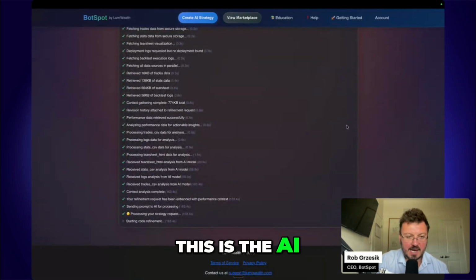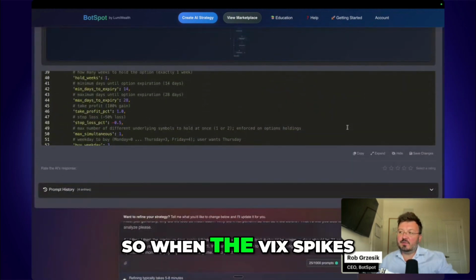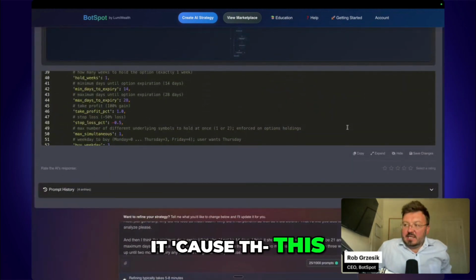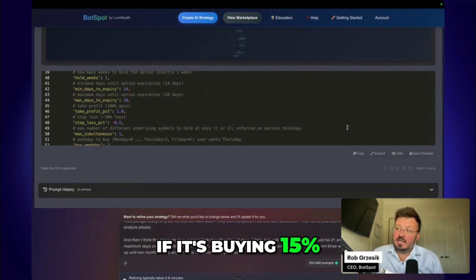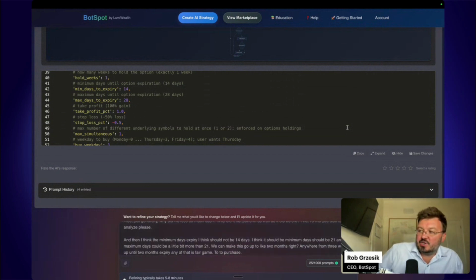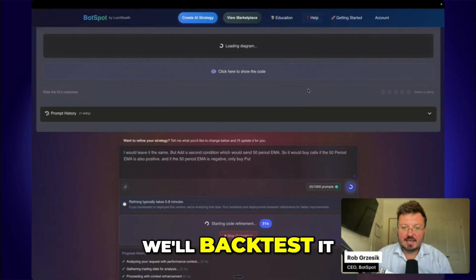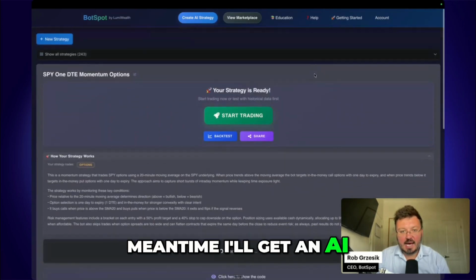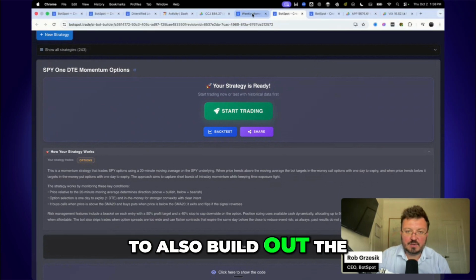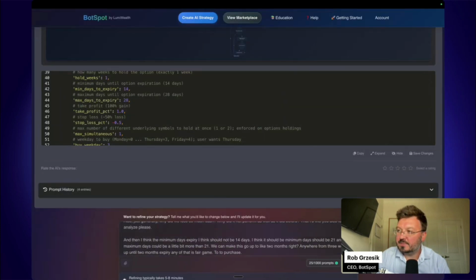Okay, this is the AI. It's still kind of going at all of this. I'm going to add in a VIX check. So when the VIX spikes, we're not going to do it, because this is a little bit more risky now. If it's buying 15% of the account, I definitely want to have a VIX check. So we'll run that, we'll backtest it, and in the meantime, I'll get the AI to also build out the one with the VIX check. I think that's going to give us a really nice result.